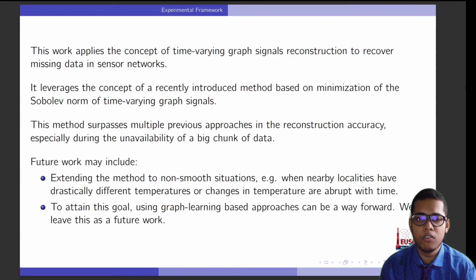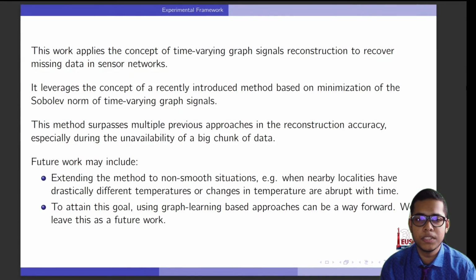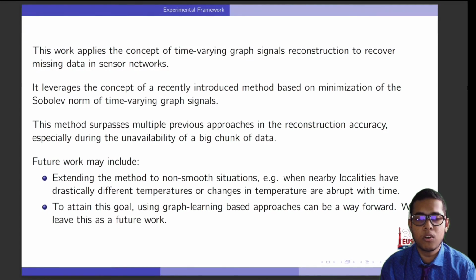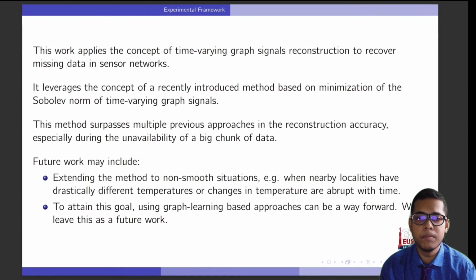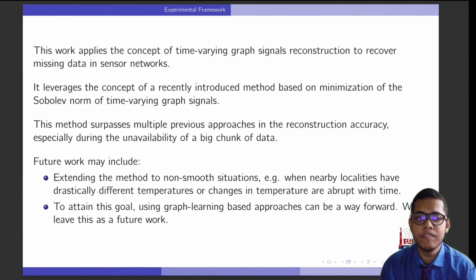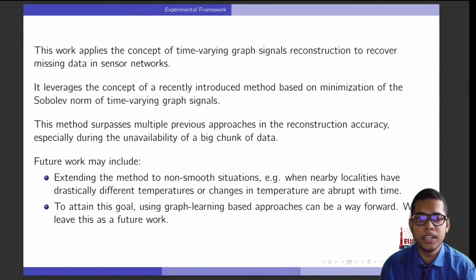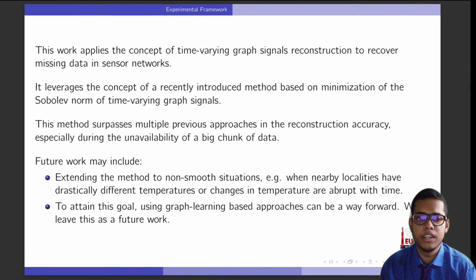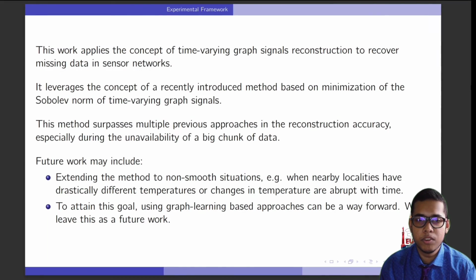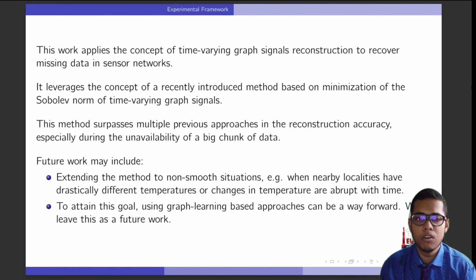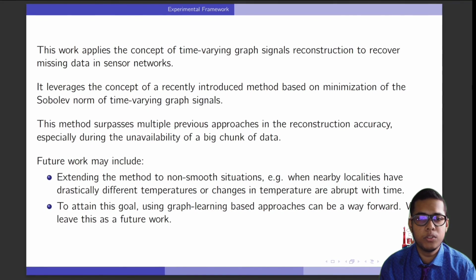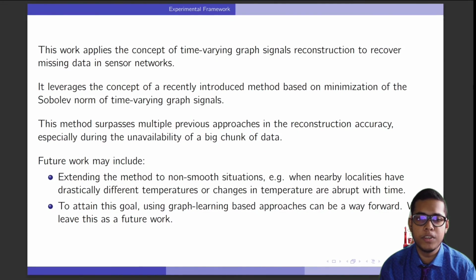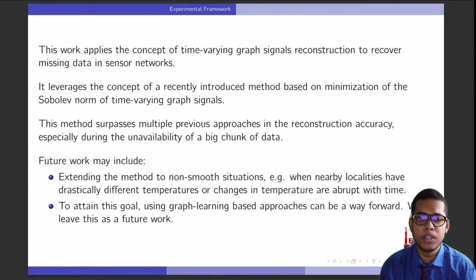Finally, to summarize the whole work, we apply the concept of time-varying graph signal reconstruction to recover missing data in sensor networks. It leverages a recently introduced method based on minimization of the Sobolev norm of time-varying graph signals. This method surpasses multiple previous approaches in reconstruction accuracy, especially during the unavailability of a big chunk of data. In future, we can extend the method to include non-smooth situations. Here we mean situations where nearby localities have drastically different temperatures or changes in temperature are abrupt with time. We can apply graph learning based methods to attain this goal.